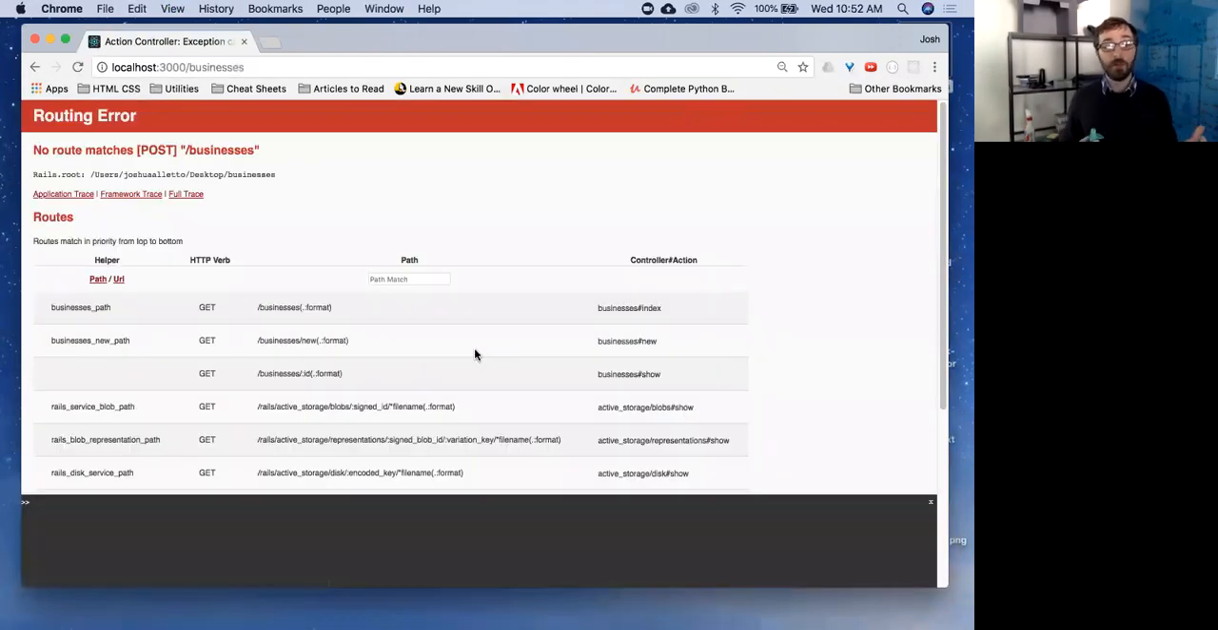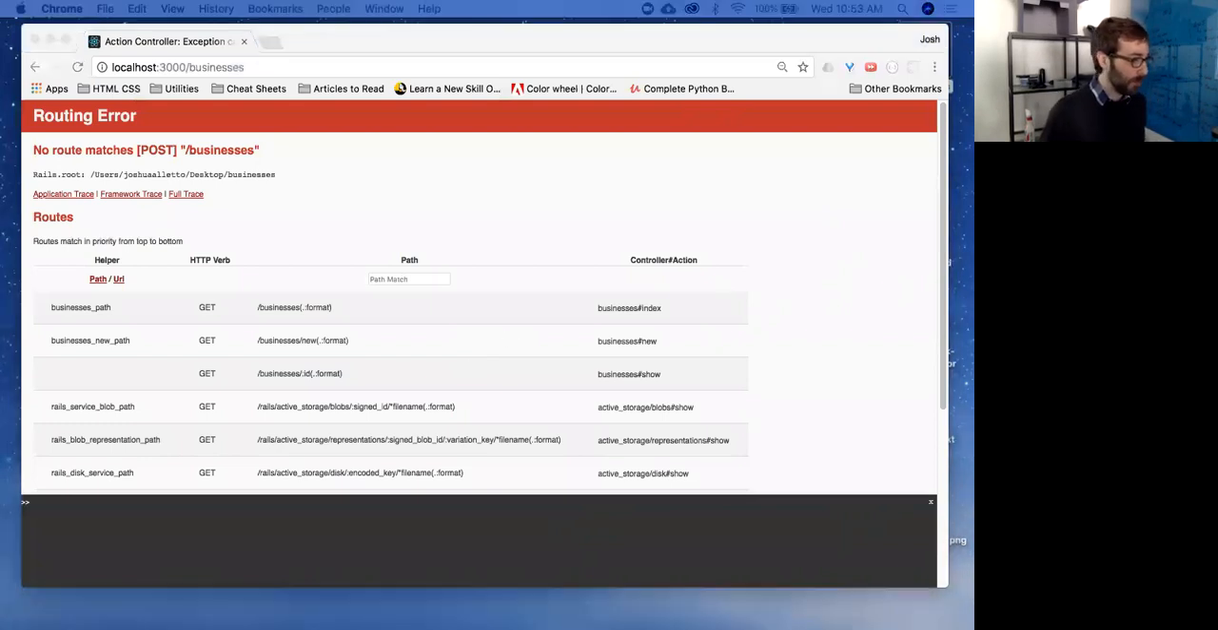So right now when I submit this, I'm going to get an error, very similar to before. No routes match post business. So I'm making a request to a route that doesn't exist.